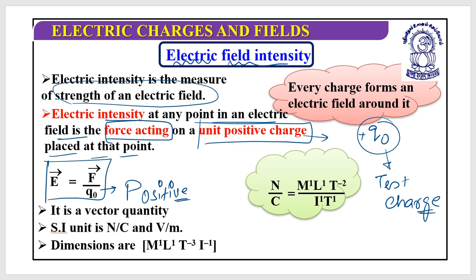As I know, a field is a vector quantity. Any field you take, here it is an electric field, it is a vector quantity. In the fourth unit you will come across the magnetic field, and even that is a vector quantity. So remember one thing here: every field is a vector quantity. Its SI unit: the unit of force is the Newton and the unit of charge is the Coulomb, so the SI unit is Newton per Coulomb. We can even write it as volt per meter. You will have this relation, E equals minus dV by dr. This is the relation.